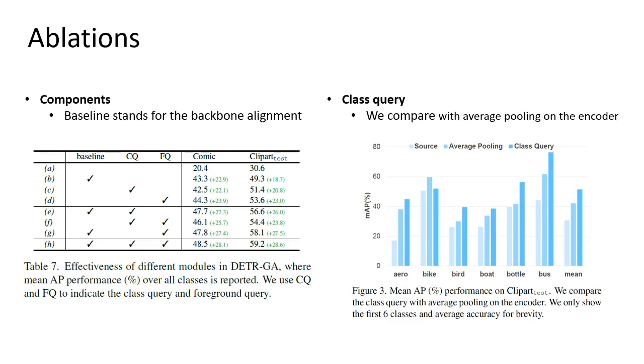The right figure compares the method of using class query with the method of directly taking the output tokens of the encoder and performing multi-classification. We can see that directly performing global classification at the encoder also has some improvement, but the effect is not as significant as using the class query method.